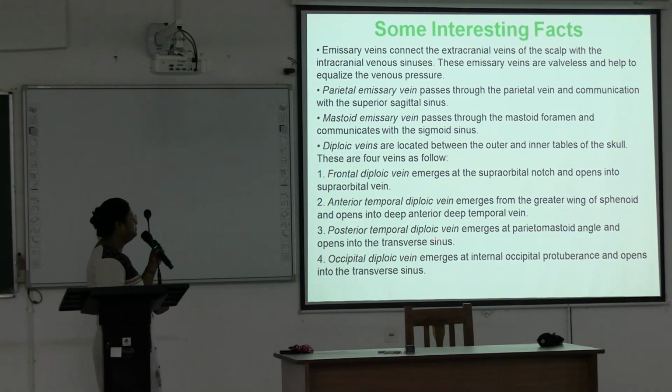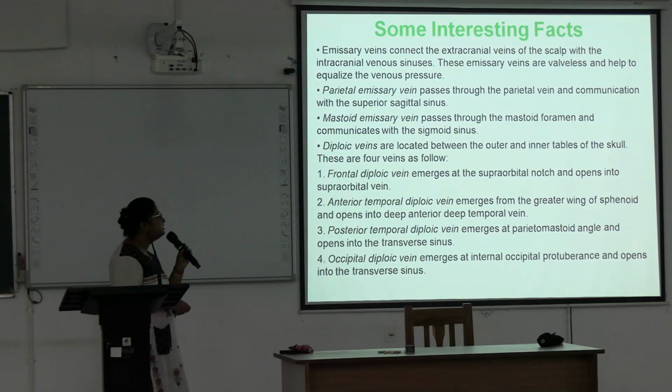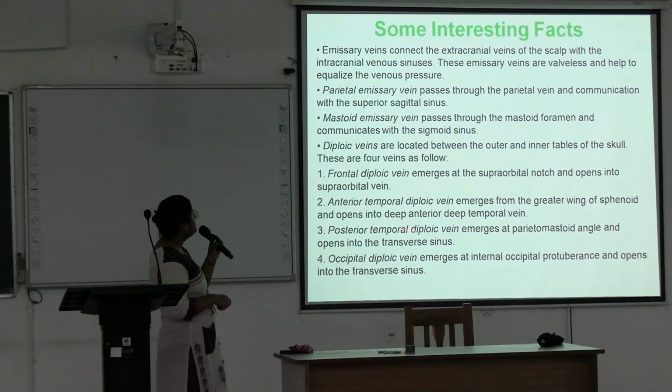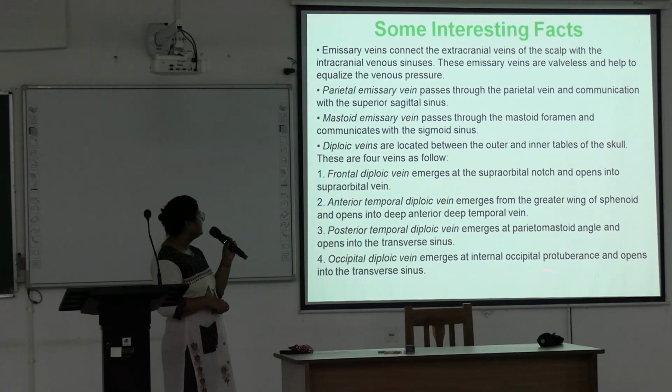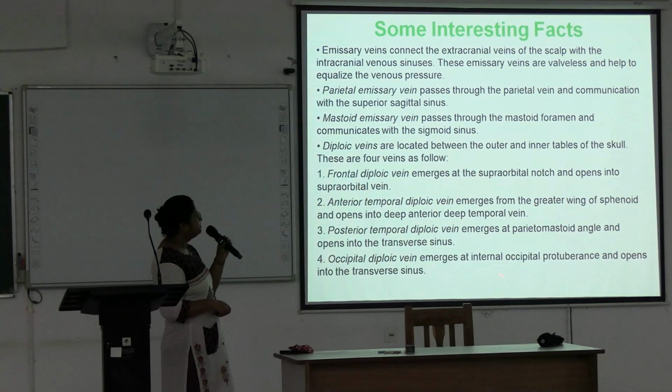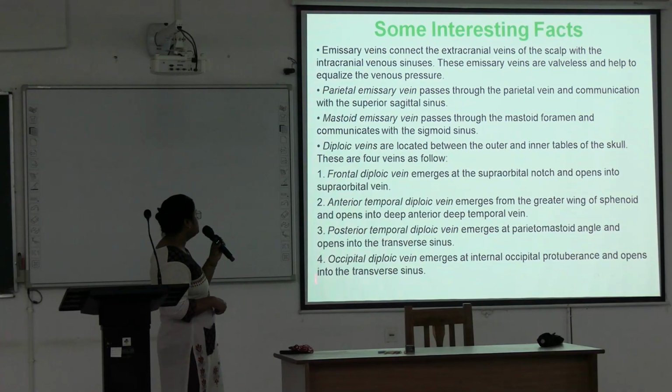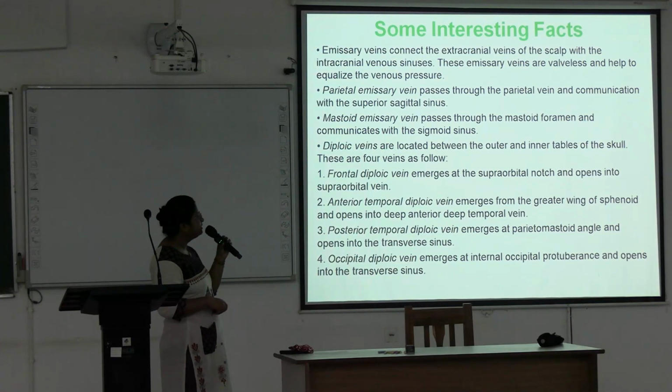Posterior temporal diploic vein emerges at the parieto-mastoid angle and opens into the transverse sinus. Occipital diploic vein emerges at the internal occipital protuberance and opens into the transverse sinus. Okay, so these are the openings of different diploic veins.